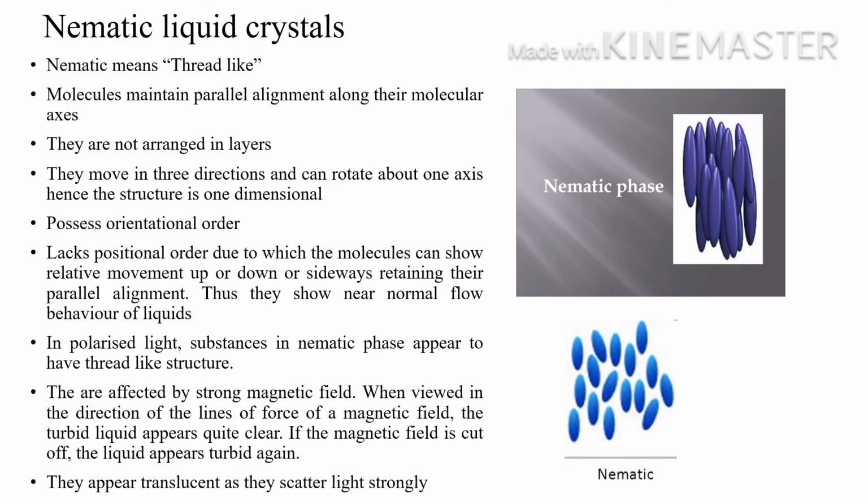So what are nematic liquid crystals? They are thread-like. The molecules are arranged parallelly. They possess orientational order, but they lack positional order. Because of that, they can move in three directions, sideways, up or down, and they have normal flow behavior like liquids. And in the polarized light, they have a thread-like structure. They are affected by magnetic field. In the magnetic field, this turbid liquid appears clear, and when the magnetic field is cut off, the liquid appears turbid again, and they are translucent. Translucent means almost semi-transparent, because they scatter light.